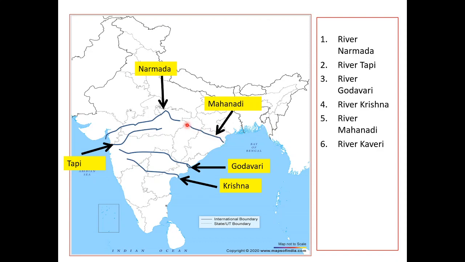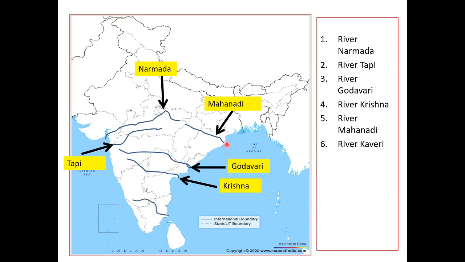Hirakud dam is important, it supplies water to the nearby states Chhattisgarh and Odisha, okay, and the length is 858 km long, and its source is Chhattisgarh, Sihava. And there is also a bridge built here. It is Netaji Subhash Chandra Bose Setu.